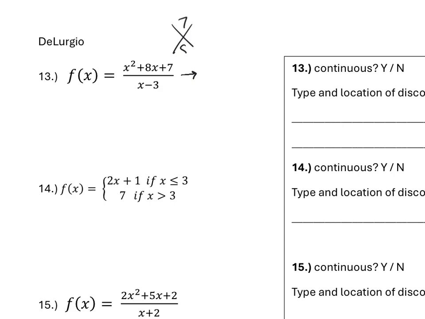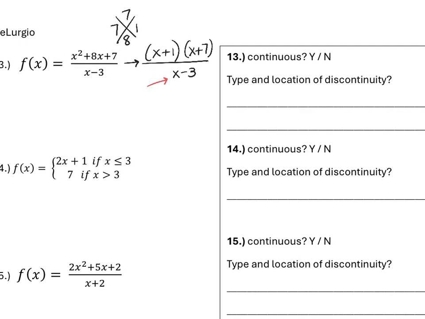So if I factor this, 7 and 1, in factored form it would look like this over x minus 3. What this tells me is that I do not have a common factor in the numerator and the denominator. So the denominator solo is going to be my discontinuity problem. And because it doesn't have a common factor, we know that it is an infinite discontinuity. It will be an asymptote.